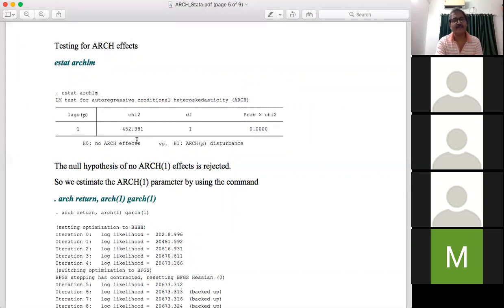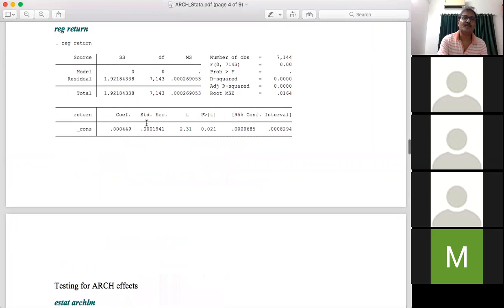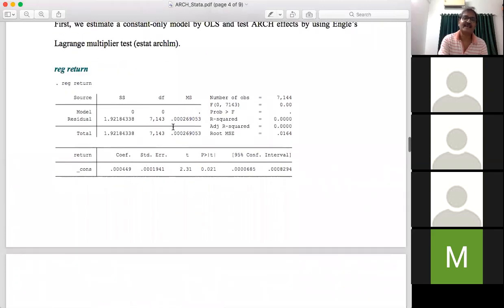So rejection of the null hypothesis means the presence of ARCH effect in this model. The background assumption on the random disturbance, the constant variance assumption, is not valid at all. So this result is not meaningful.